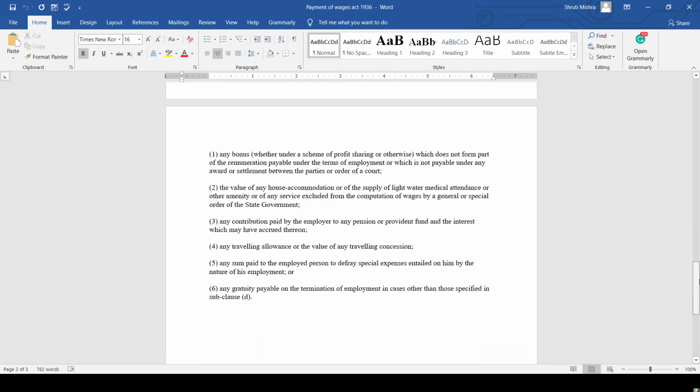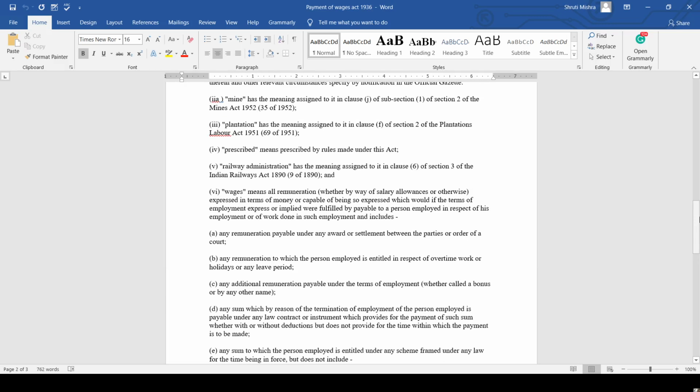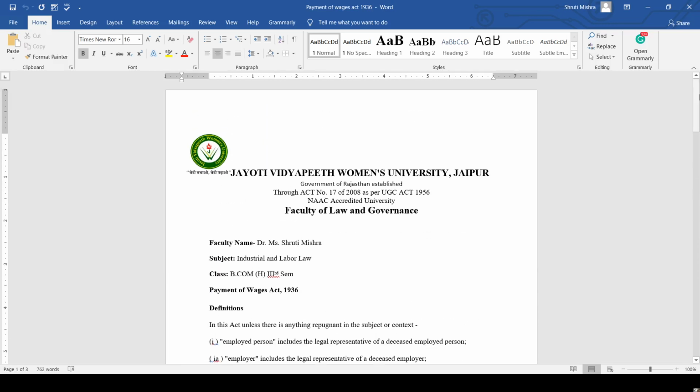So this is what the wages definition means. Now, these are all the definitions of the Payment of Wages Act. In this session, we have discussed the wages definitions only. In the next session, we will discuss the Payment of Wages Act, the claim, how to claim the wages, and similarly, there are so many things which have been included in the Payment of Wages Act.